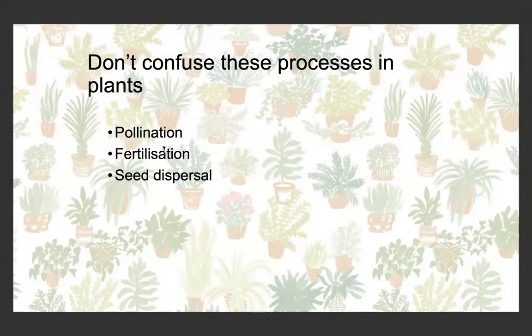So just don't confuse pollination, fertilization, and seed dispersal. Make sure you know the difference between these three processes. And that's pretty much it for the first part of plant reproduction. We'll have a look a bit later at asexual reproduction in plants.